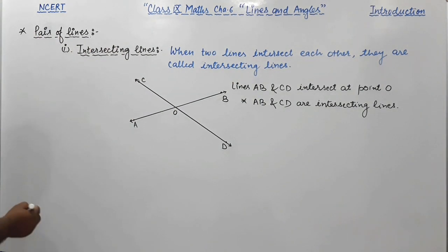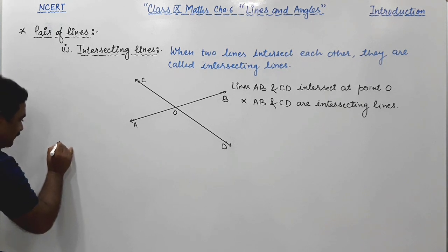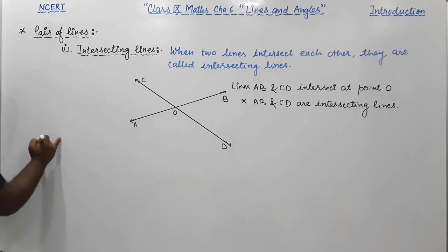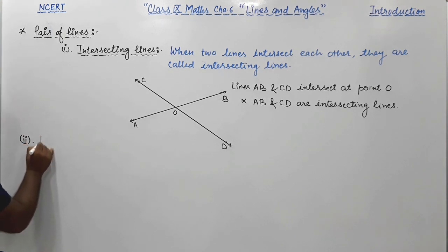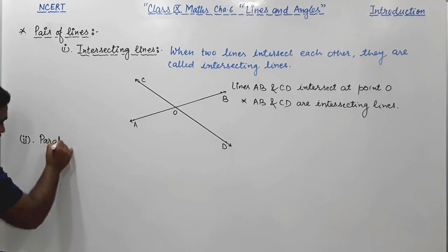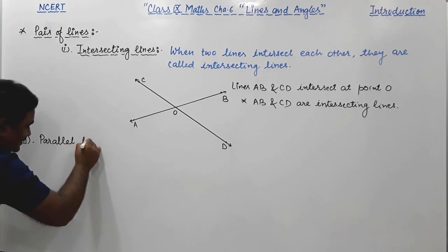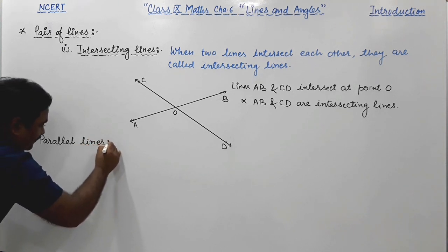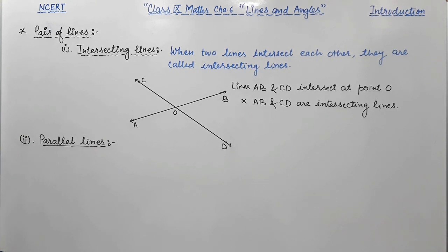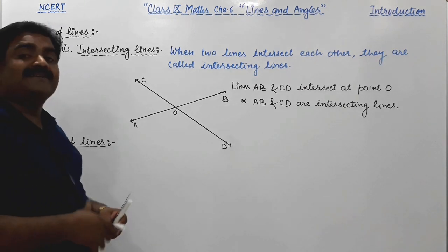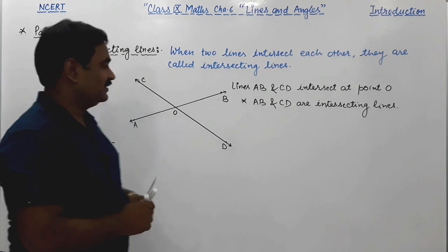Now we have to discuss the second kind of pair of lines, the parallel lines. Parallel lines means when two lines do not intersect each other at any point.